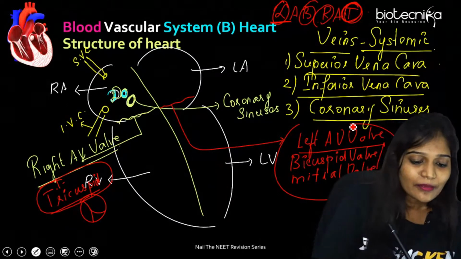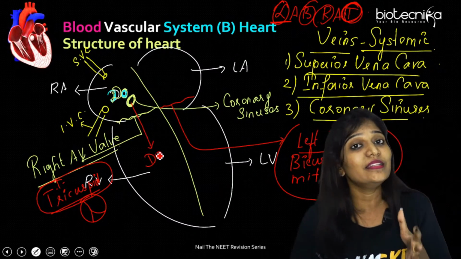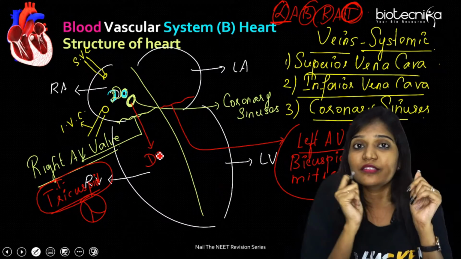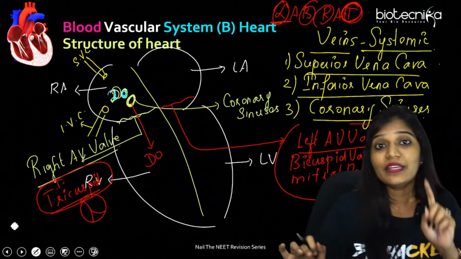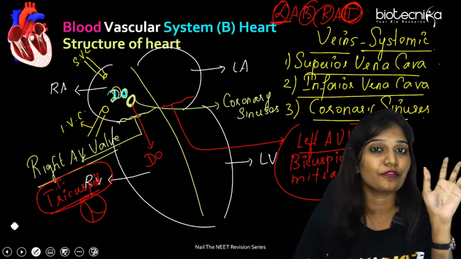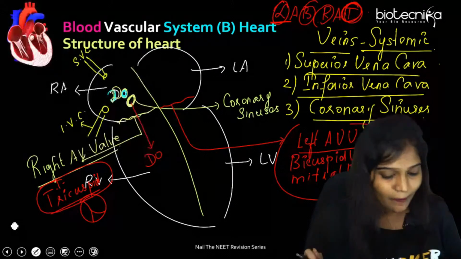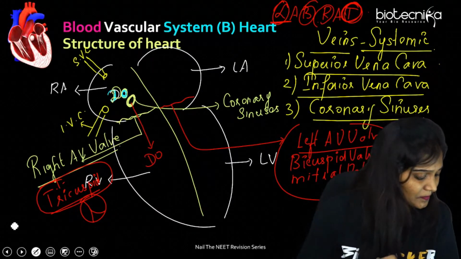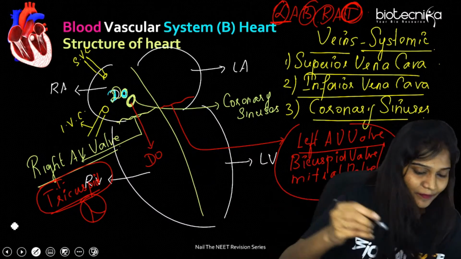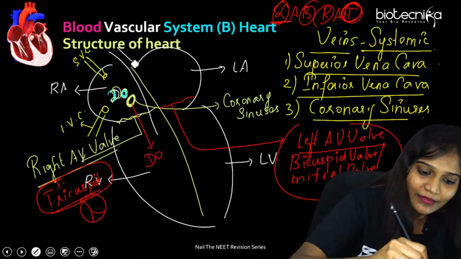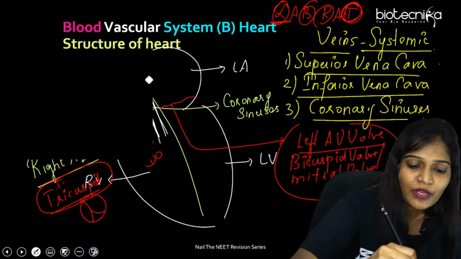So now the deoxygenated blood will come to the right ventricle. And somebody has to carry this deoxygenated blood to the lungs. Can anybody tell me who is going to carry this deoxygenated blood to the lungs? Pulmonary arteries or pulmonary veins? Just the opposite of this. Anybody? Come on. Okay. It's going to be pulmonary arteries. Please don't forget this one.